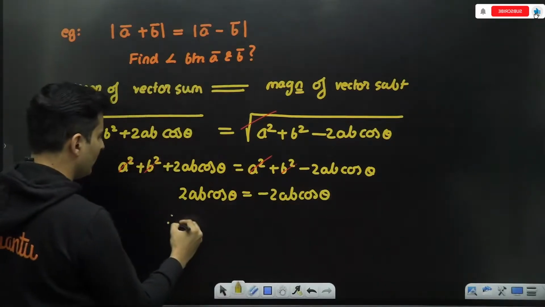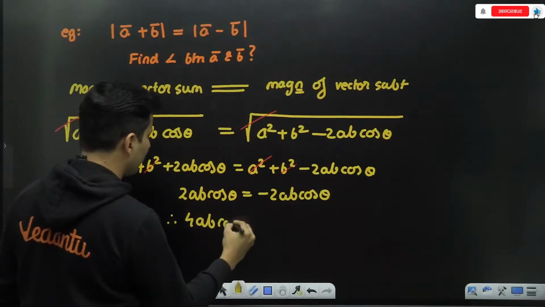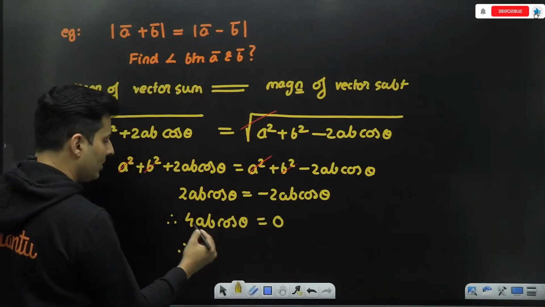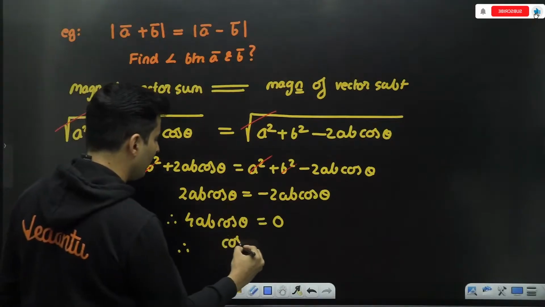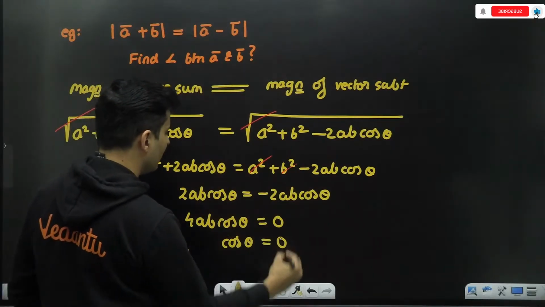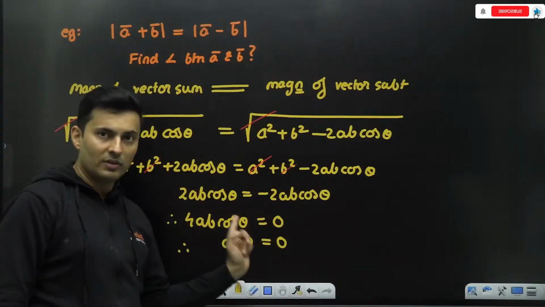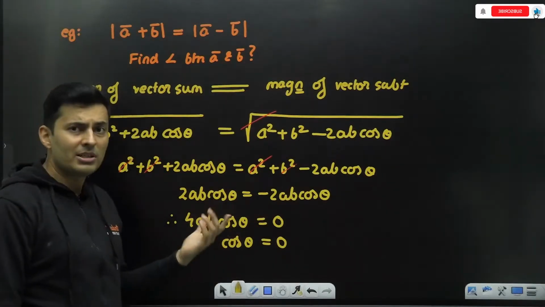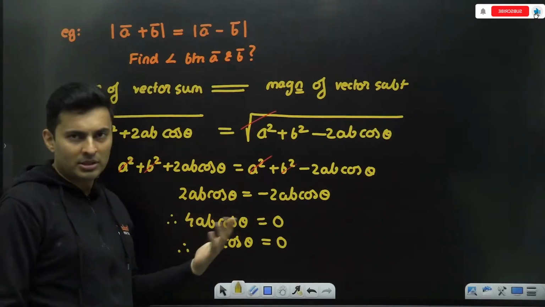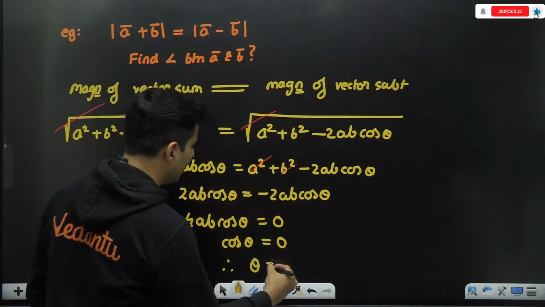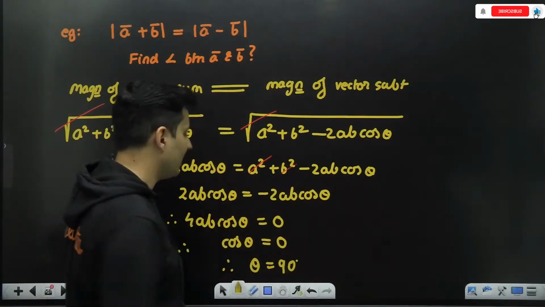Shift this over here, so it will be 4ab cos theta is equal to 0. A is not 0, B is not 0, 4 is not 0. So the only culprit is cos theta. So cos theta has to be 0. That means theta is 90 degrees. So that is the answer.